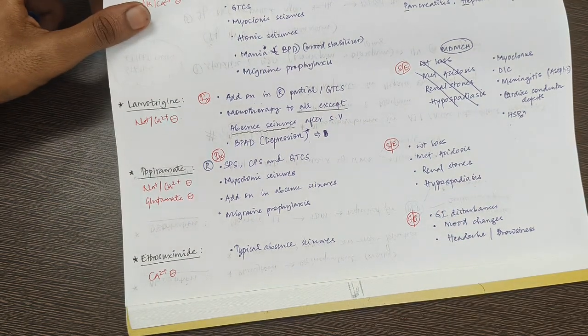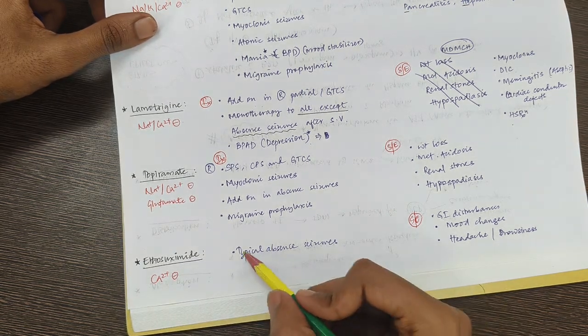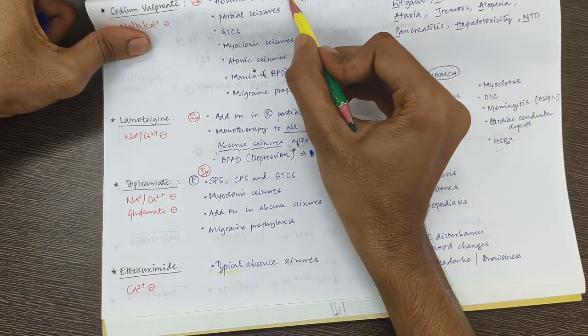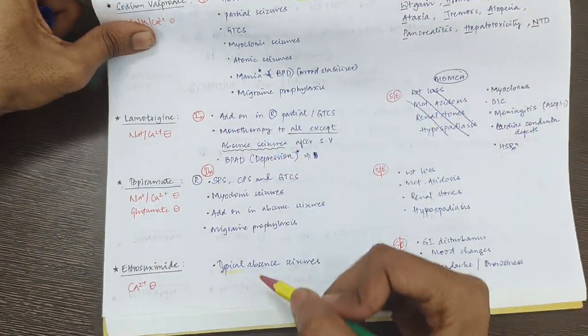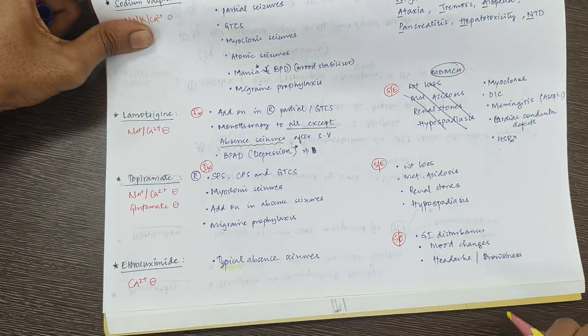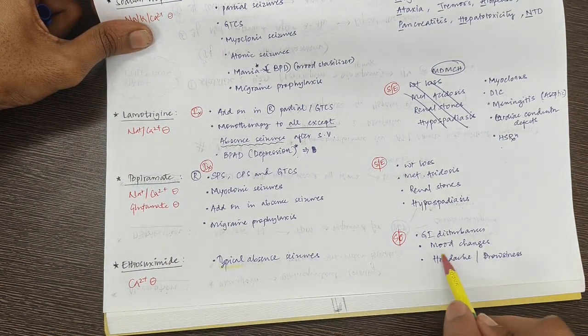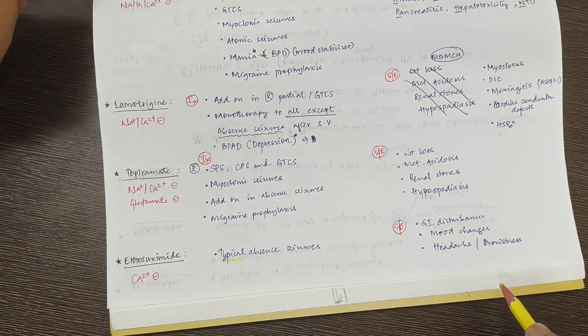So last is ethosuximide. Ethosuximide is a calcium inhibitor. It is used for typical, remember, typical absent seizures, as atypical is sodium valproate. Atypical is sodium valproate, whereas typical it is ethosuximide. Okay, what are the side effects caused here? GI disturbances, mood changes, headache and drowsiness. These are the side effects caused by ethosuximide.